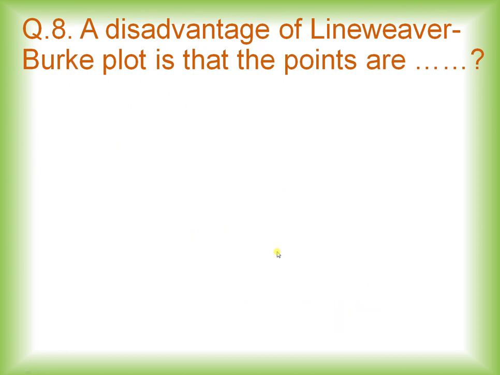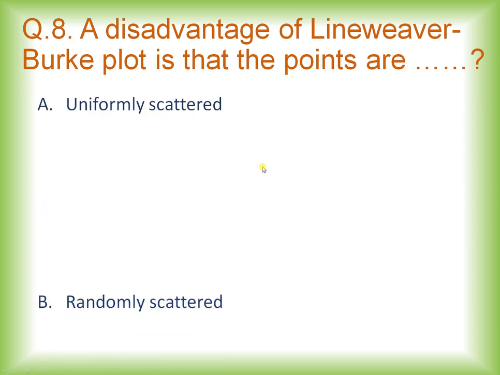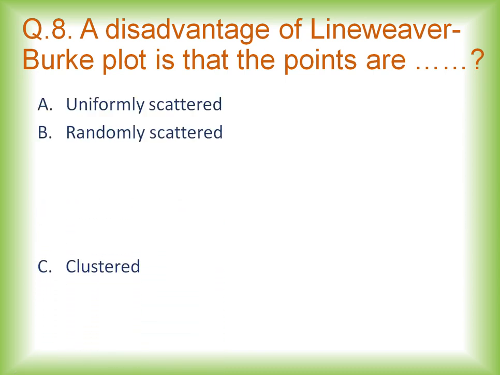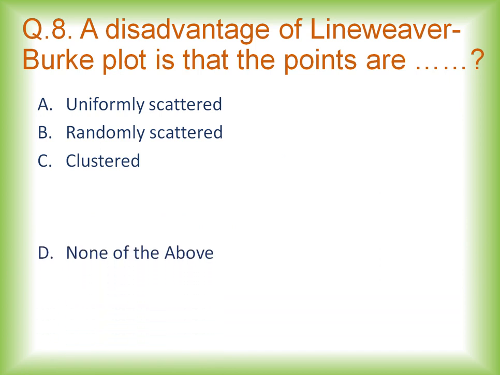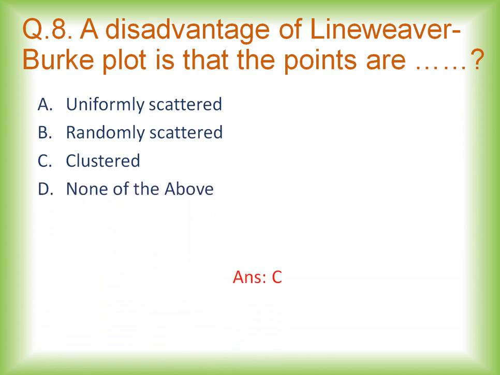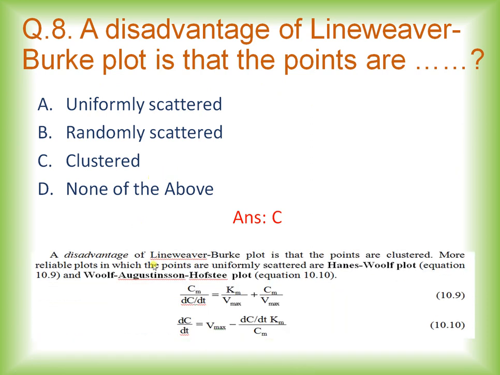Now moving towards next question. The disadvantage of Lineweaver-Burk plot is that the points are dash. Options are uniformly scattered, randomly scattered, clustered, none of the above. And the right answer is option C, that is clustered. So one of the disadvantages of Lineweaver-Burk plot is that the points are clustered.